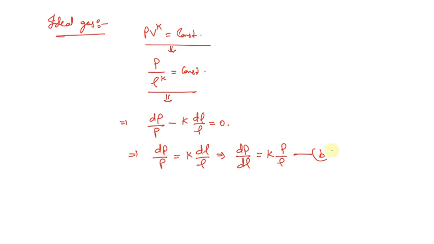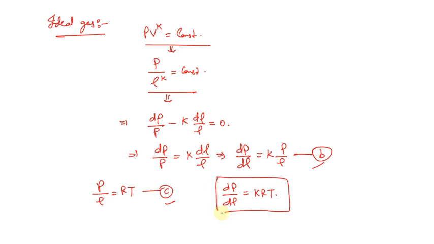Let's say this is equation B. As we know, for an ideal gas, P upon rho equals RT. Let's say this is equation C. By using equation B and equation C, we can write dP upon d rho equals K R T.